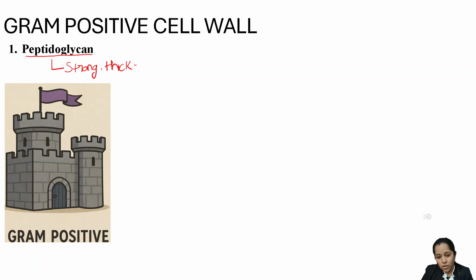It is almost 50 to 100 layers of peptidoglycan, measuring almost 16 to 80 nanometer. Clear? So almost 16 to 80 nanometer.